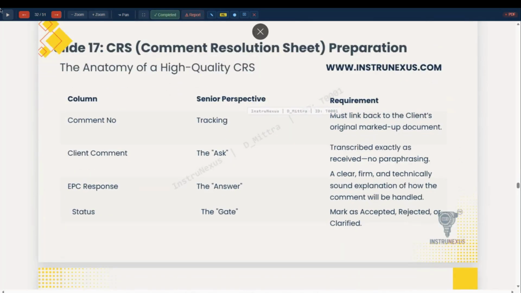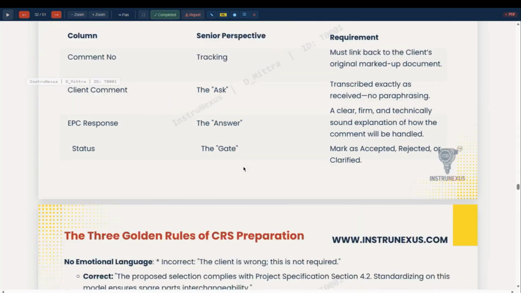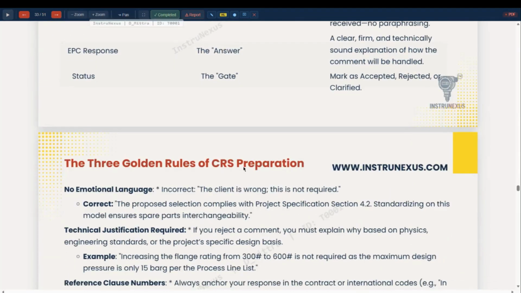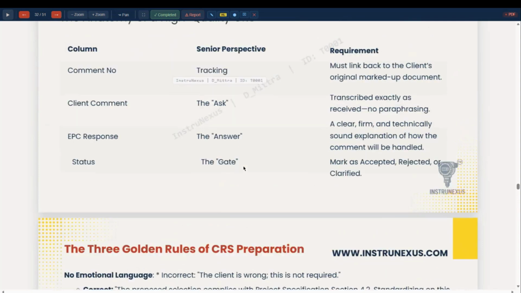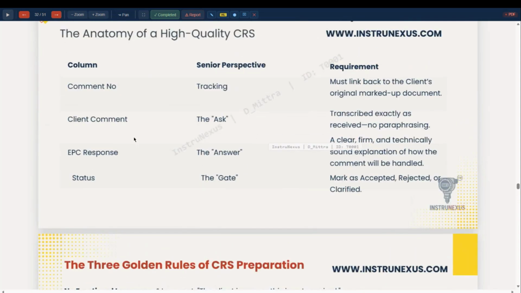So, comment resolution sheet, how to comment on it. Please read through this anatomy of a high quality CRS. It is reading material. You can read it, nothing to explain, but it is important for the instrument engineer to respond and check according to this.